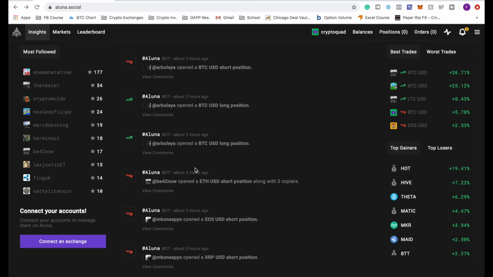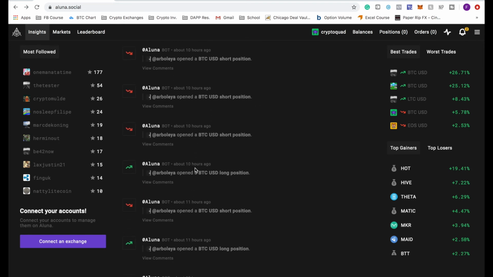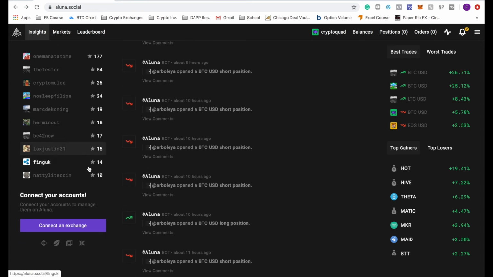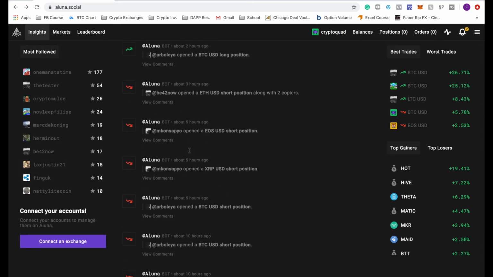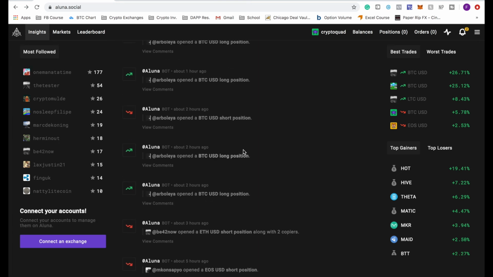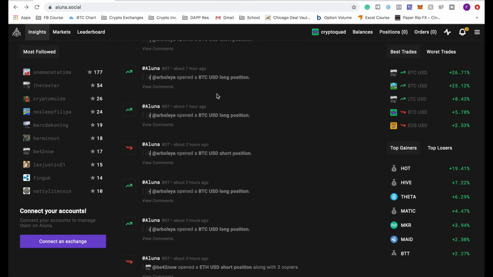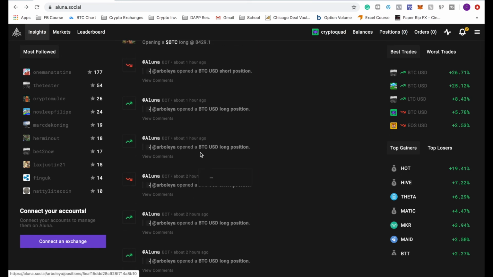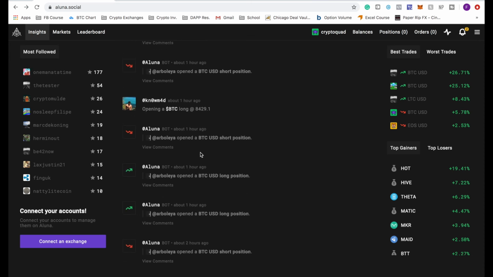And if you're on here for a while, you can start to get a gauge of what the most traders are doing. Now this doesn't have a lot of people behind it yet, but right now this is all one person. But let's say we have multiple different people all shorting it, that would be a good idea to short the crypto price, because if more than one person is thinking about it, it might be reliable.